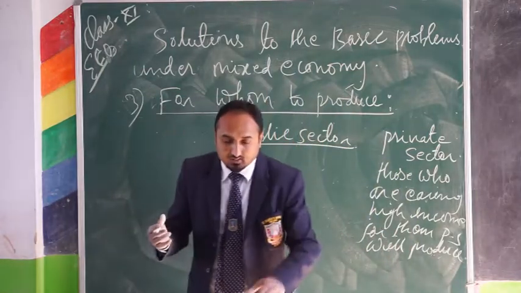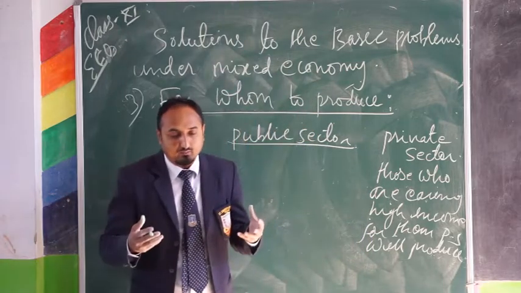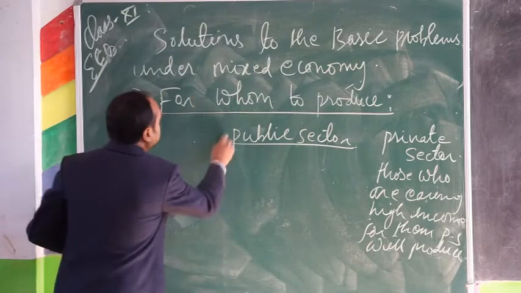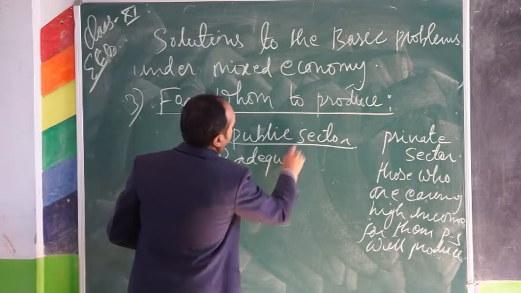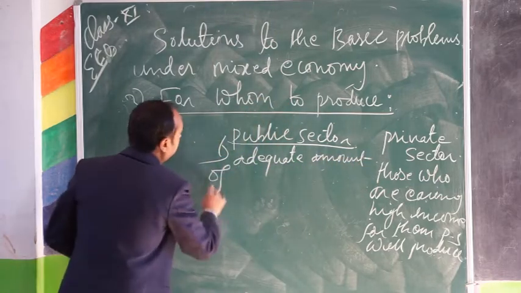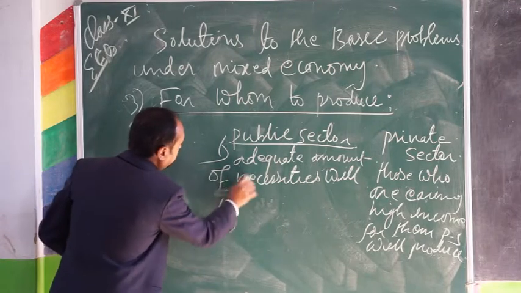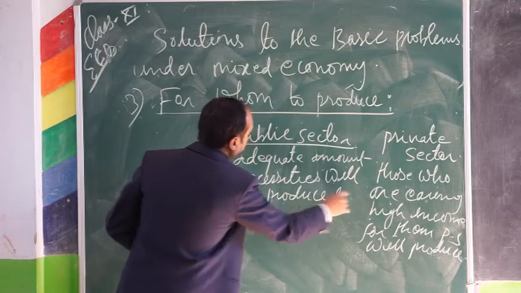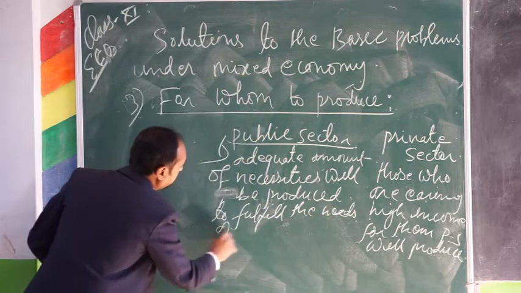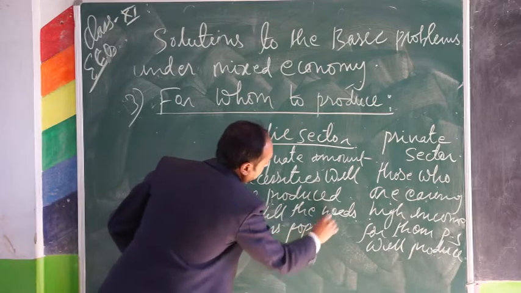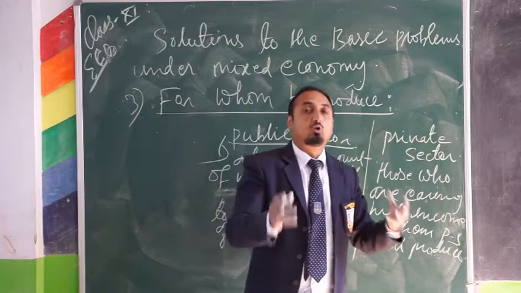So we can say that the government will produce in such a way that an adequate quantity of necessity goods is produced to fulfill the needs of the mass population.